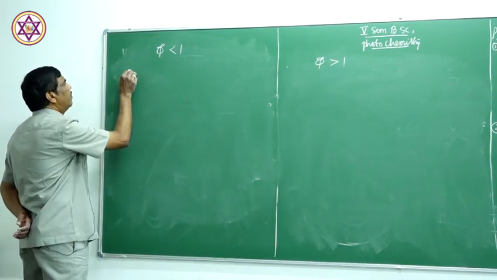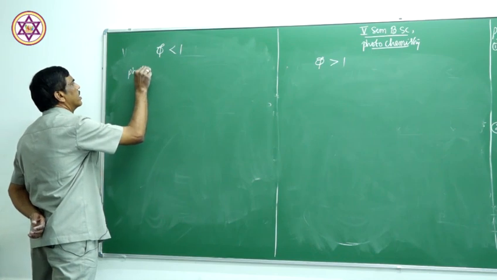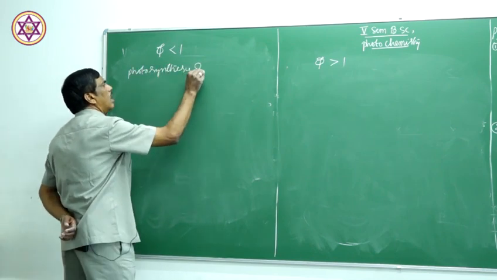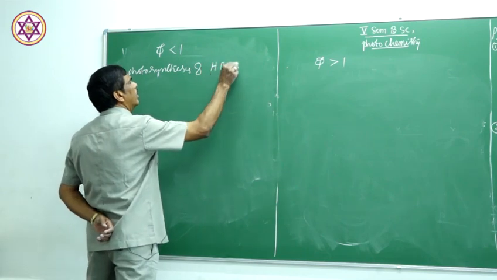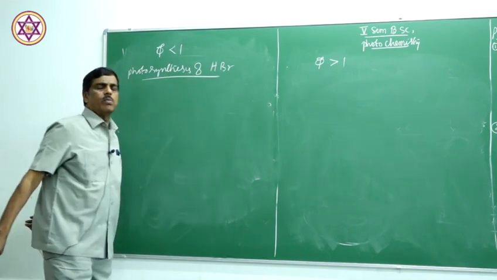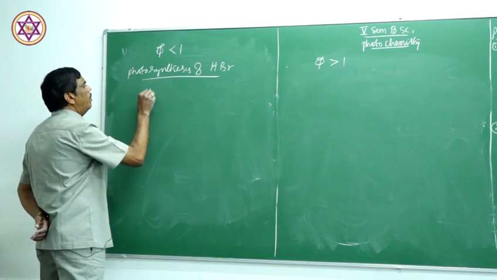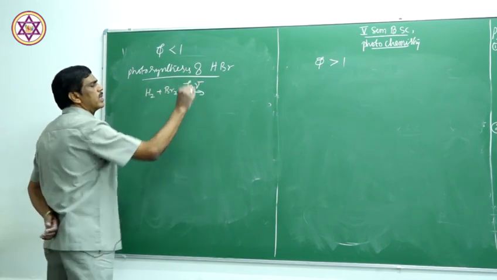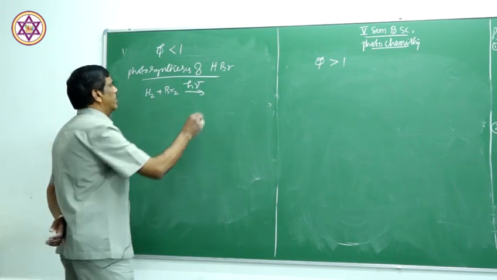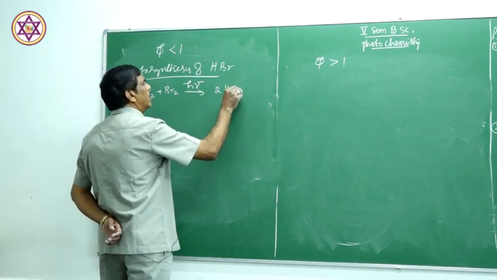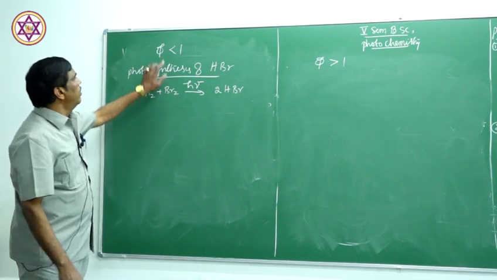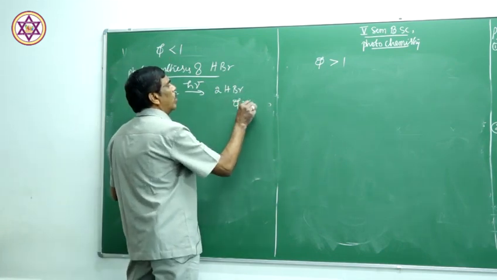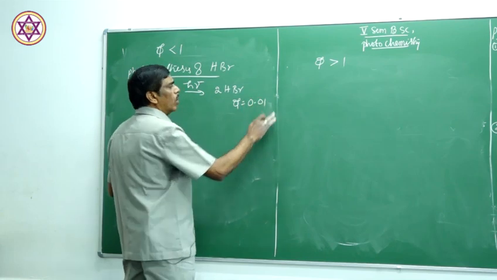One specific example is photosynthesis of hydrogen bromide. Hydrogen bromide is formed when hydrogen and bromine react in presence of a quantum of radiation to form 2HBr. In this case, quantum efficiency is less than 1. That means quantum efficiency is of the order of 0.01.